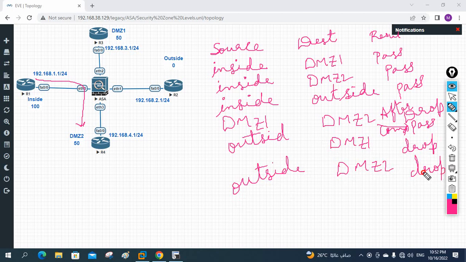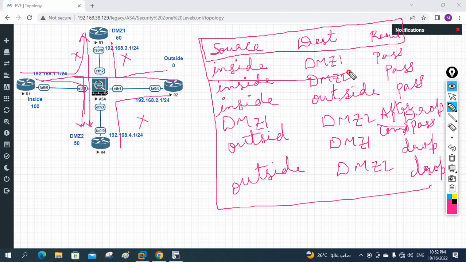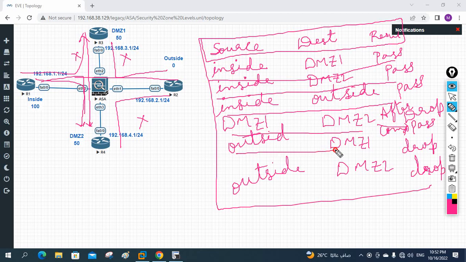You understand, or any confusion about what I am saying? Like this drop, like this drop. From here to here first drop, but later when we execute one command it is allowing that one. From inside everywhere is allow. So this is a summary of what I told. From source to destination, from inside to DMZ1 pass, inside to DMZ2 pass, inside to outside pass, DMZ to DMZ, before it is not passing, but after executing one command it passes. Outside to DMZ1 drop, outside to DMZ2 drop.